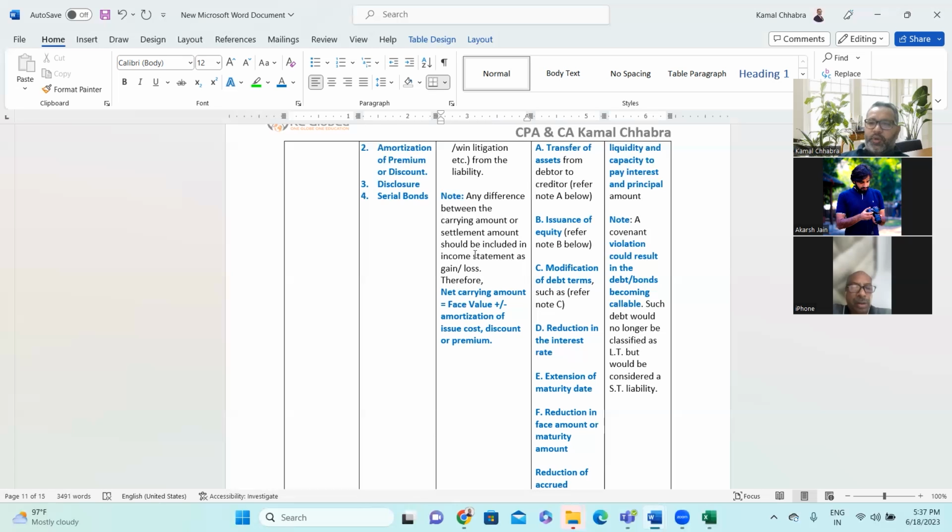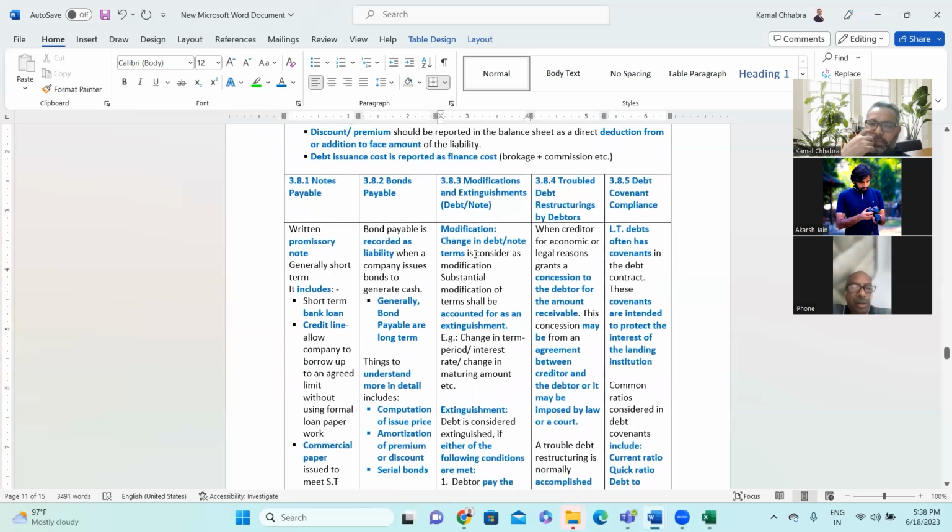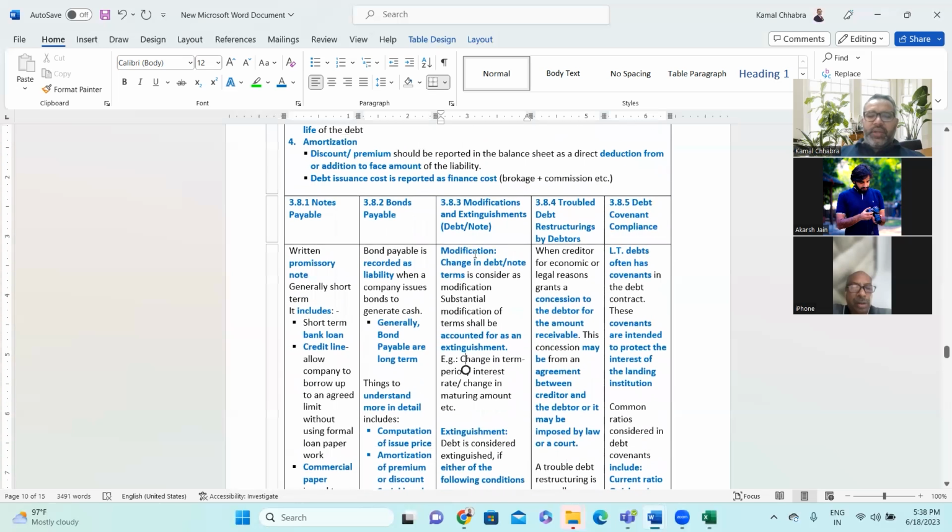Any doubt, sir? What is modification or extinguishment? Clear. Very simple, very clear. Next is troubled debt restructuring by debtor. Troubled debt restructuring by debtor means the debtors where recovery is hard, right?